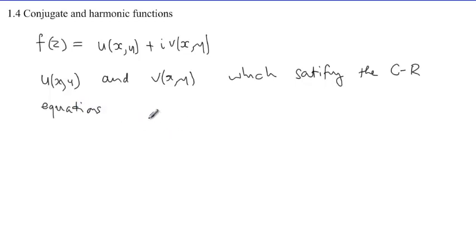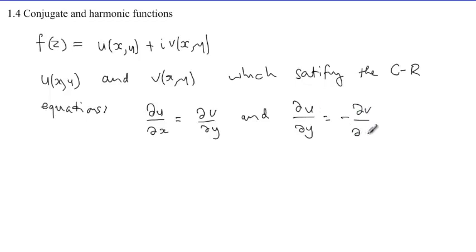Hoping you remember them: partial u partial x equals partial v partial y, and partial u partial y equals minus partial v partial x.